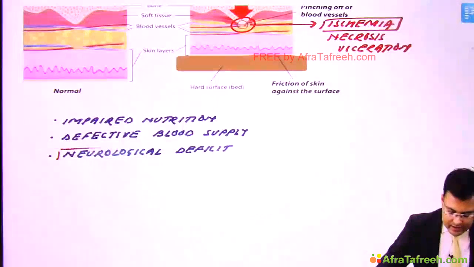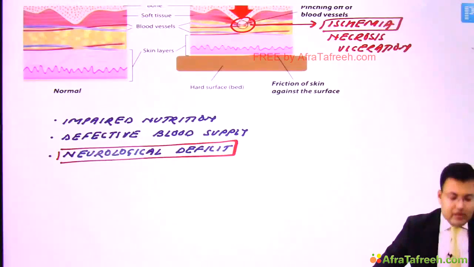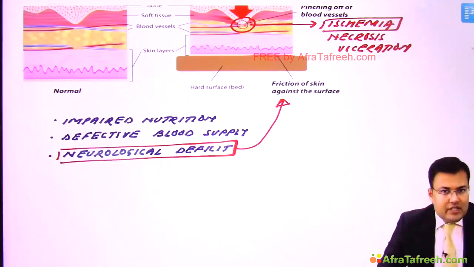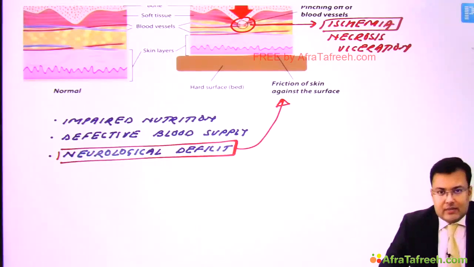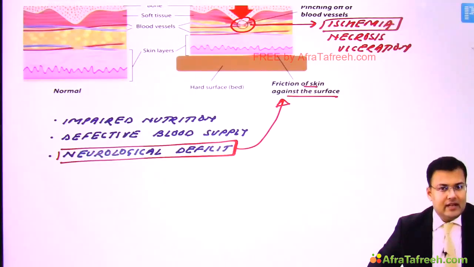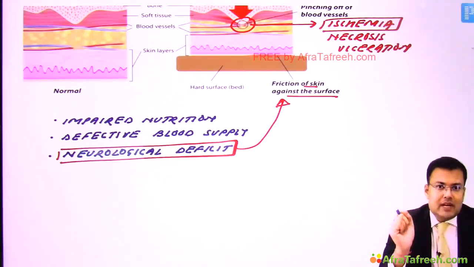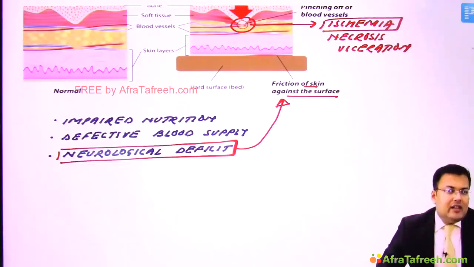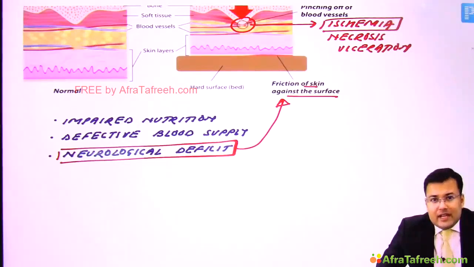Now see, especially the patients who are having neurological deficit, and whenever we are going to transport these patients, are going to shift the patients in the bed, and we are not very careful, what happens? There is friction of skin against the surface, right? And because of this friction also, what happens? There is formation of ulcer, and that is also known as pressure sore or pressure ulcer. Now see, this pressure sore or pressure ulcer is preventable, so you have to be very careful.